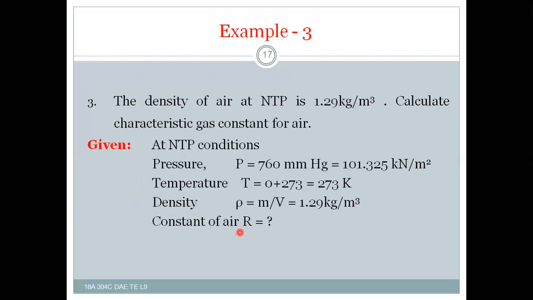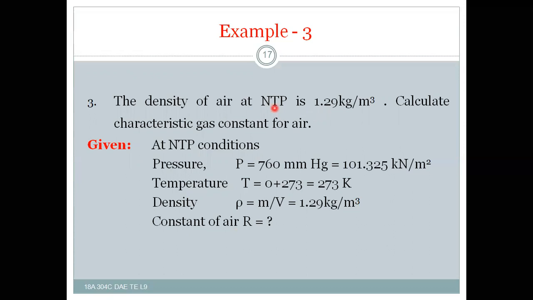Now the third problem, example 3. The density of air at NTP is 1.29 kg per meter cube. So here the density rho at NTP, normal temperature and pressure, is given for us. Normal temperature is 0 degrees Celsius or 273 Kelvin, and pressure is 101.325 kilonewton per meter square.